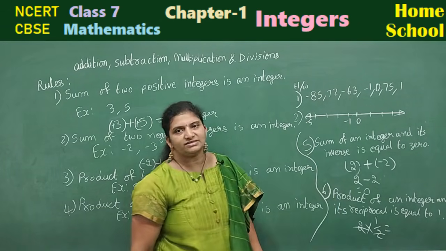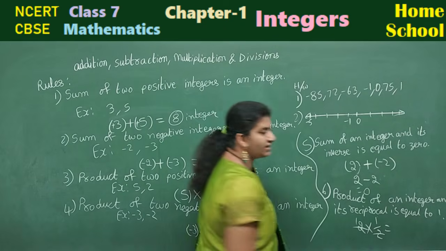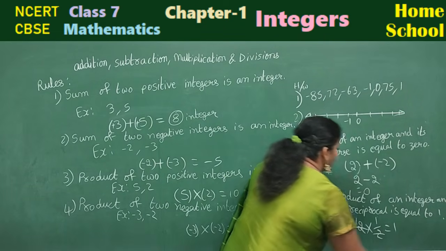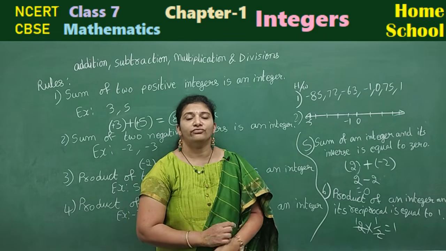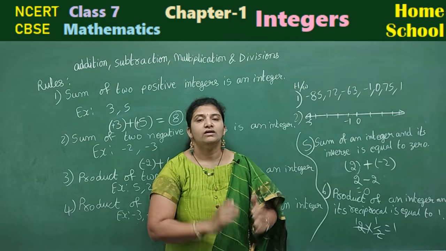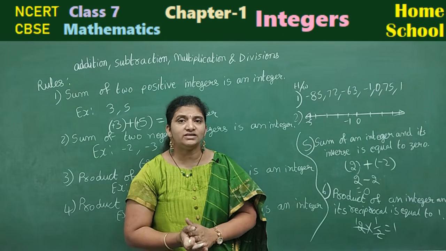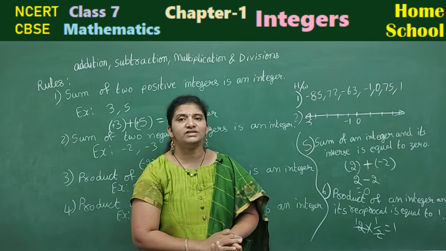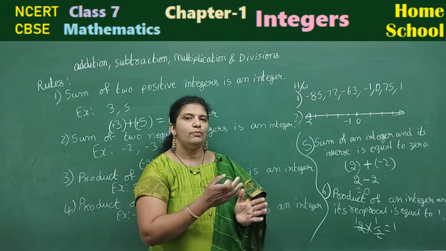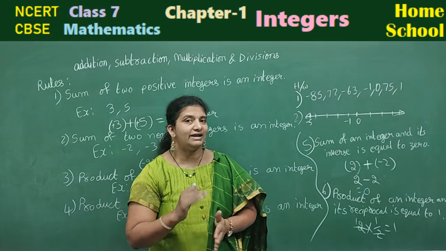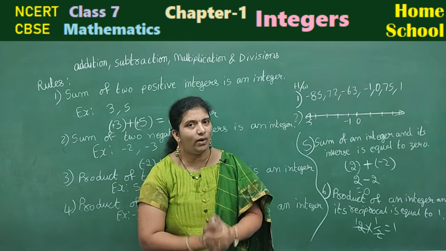This 2 will be cancelled. Why? 2 1s are 2. 1 into 1 it will be 1. Therefore, finally what you can say? Sum of an integer and its inverse will be equal to 0. Product of an integer and its reciprocal will be equal to 1.